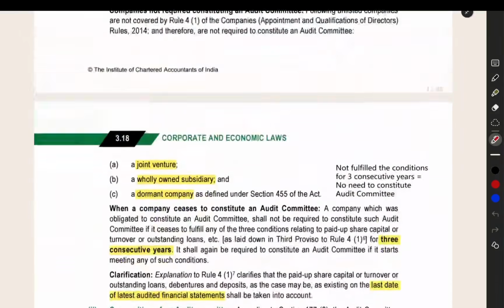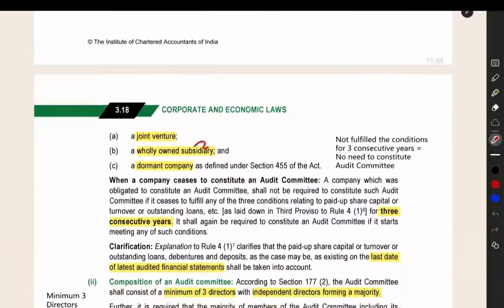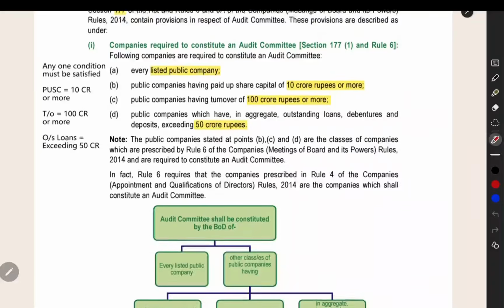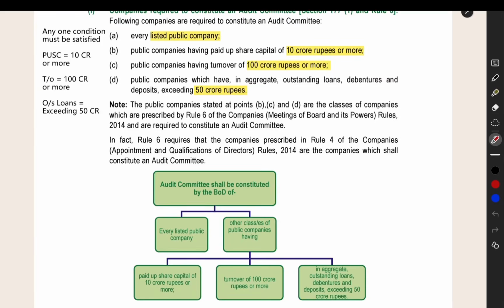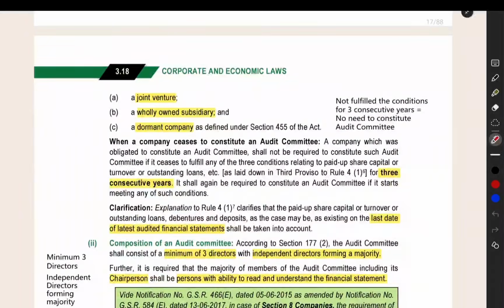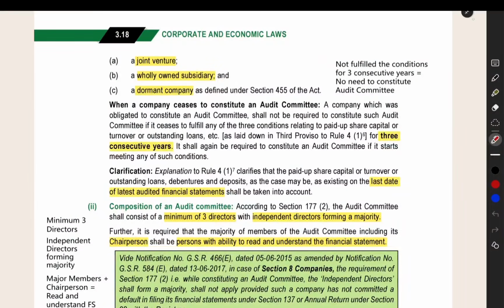Here they have given it, and then some companies are not required to keep an audit committee, like joint venture, wholly owned subsidiary, and a dormant company. Such companies need not appoint an audit committee. And if you do not fulfill these conditions for 3 years continuously, then also you need not appoint an audit committee. This will be similar to the independent director threshold limit and the independent director provision. So you can remember it like that.